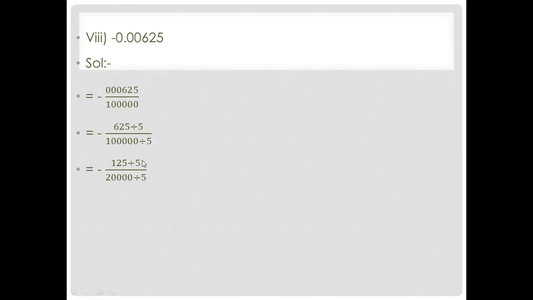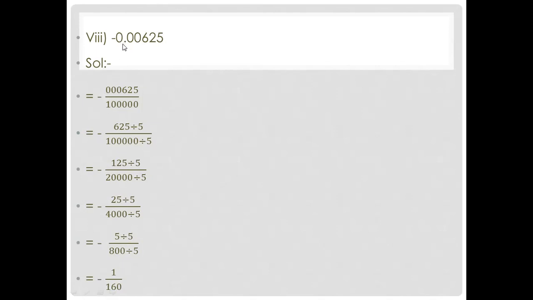Again, 125 is divisible by 5. 5 twos are 10, means 5 25s are 125. So 25 will come, and 5 fours are 20, and 3 zeros left. You will write it. Again, 5 fives are 25. 5 eights are 40. So 5 over 800, and divisible by 5. So 5 ones are 5, and 5 sixes are 30, so 3 carry here, it becomes 30, and 0, so minus 1 over 160. So this is the required answer.